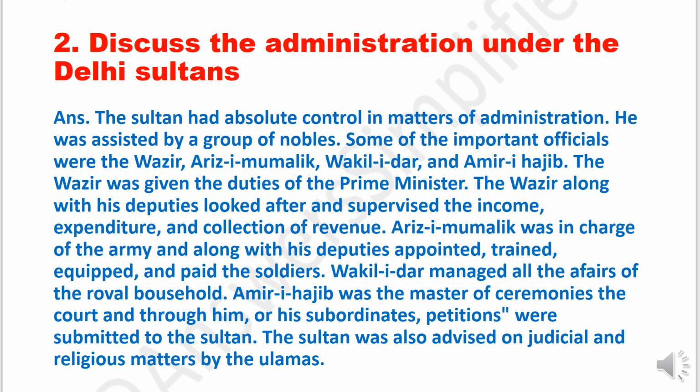Ariz-i-Mumalik was in charge of the army and along with his deputies appointed, trained, equipped and paid the soldiers. Wakil-i-Dar managed all the affairs of the royal household. Amir-i-Hajib was the master of ceremonies, and through him or his subordinates petitions were submitted to the Sultan. The Sultan was also advised on judicial and religious matters by the ulamas.